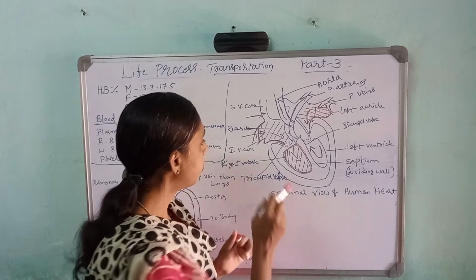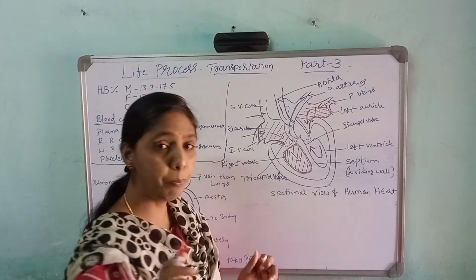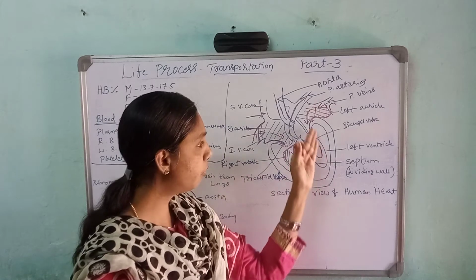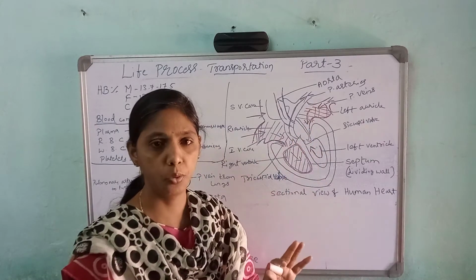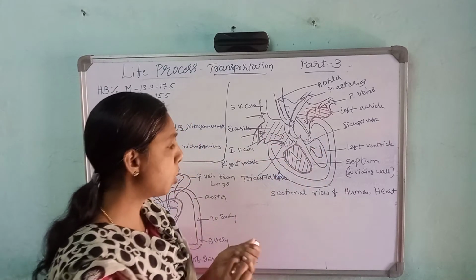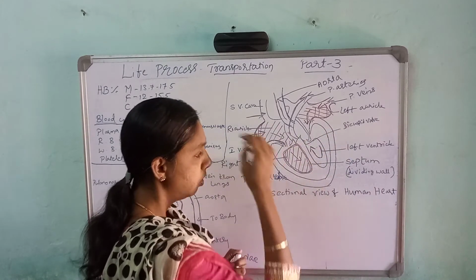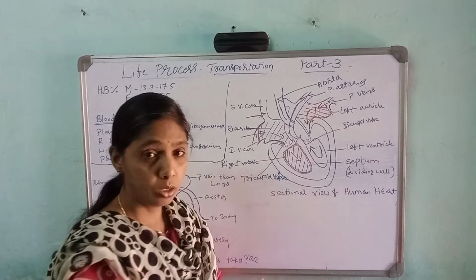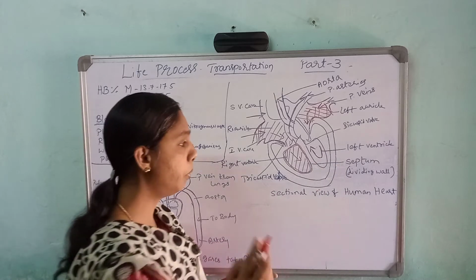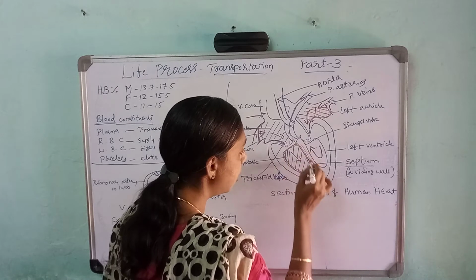So the right part of the heart is having impure blood, and the left part of the heart is having pure blood. Left part is having pure blood, right part is having impure blood. To separate the impure blood from the pure blood, there is one wall. That wall divides the impure blood from the pure blood. That wall is called the septum, which is very, very important. See this, here I have written, this is the wall.